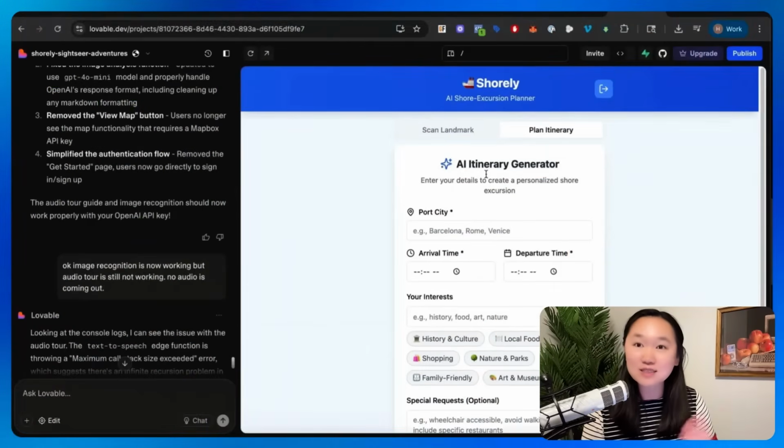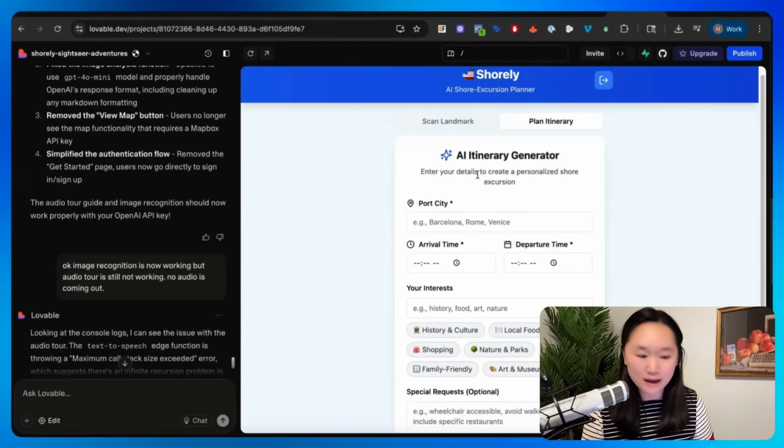A lot of the AI apps you see these days are just a wrapper on top of these APIs that does something specific. And this is what you see with the Surely app that I made here.